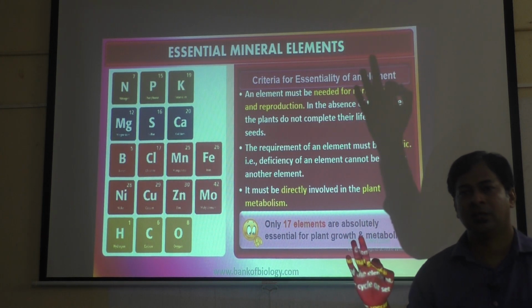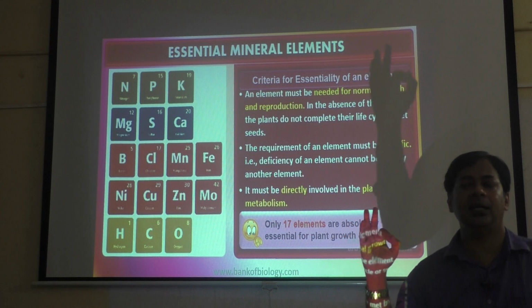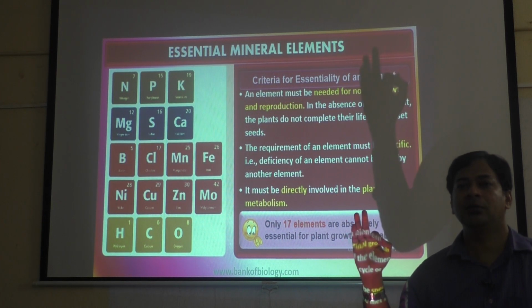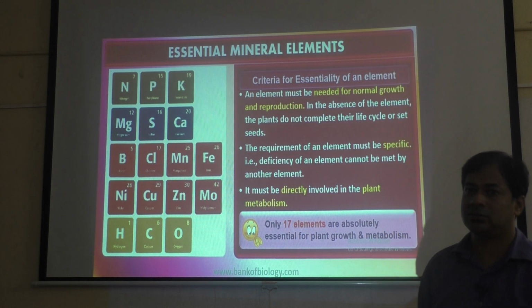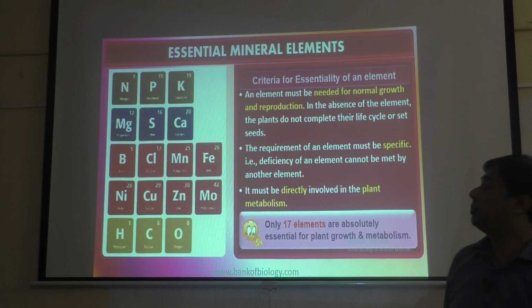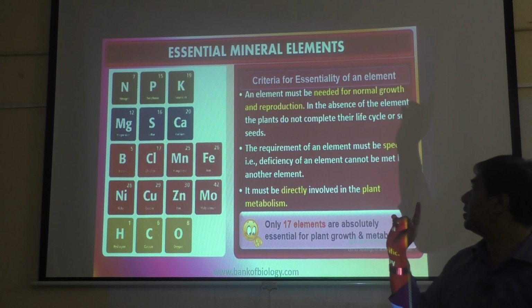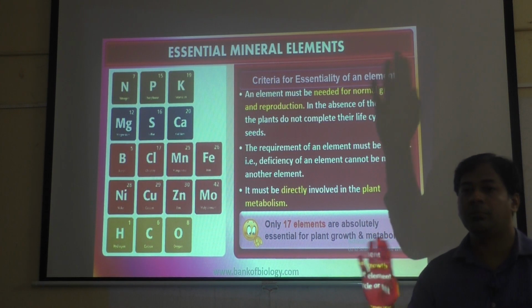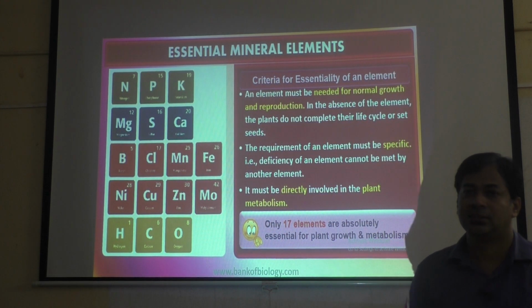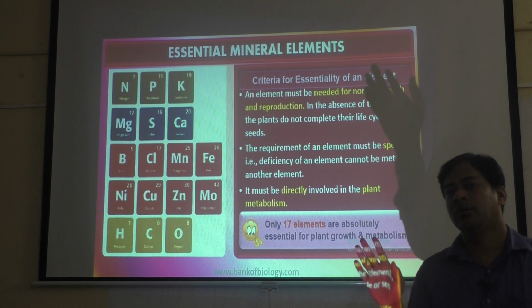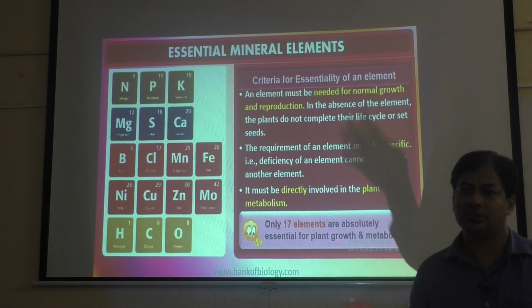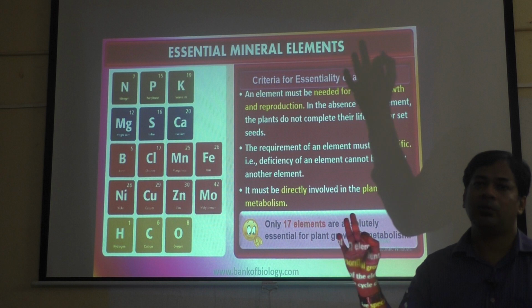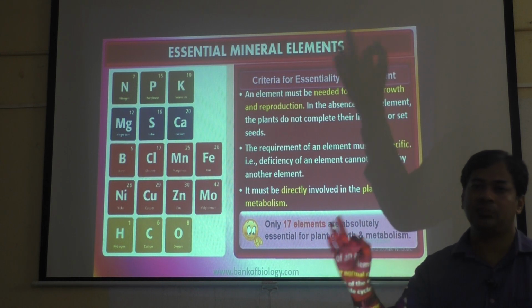Criterion number one, the element must be directly involved in normal growth and reproduction. In absence of an element, the plants do not complete their life cycle and set seeds. Means if that element is not there, plant cannot grow and cannot complete its life cycle, then plant cannot produce seeds. And second, requirement of an element or mineral is very specific.